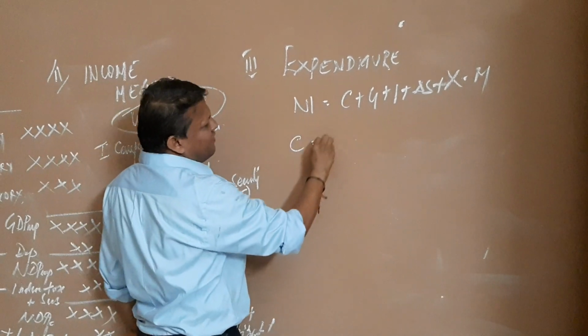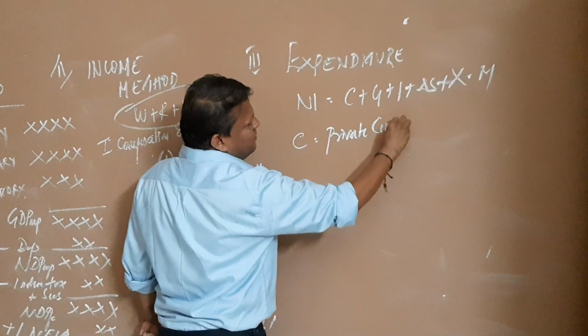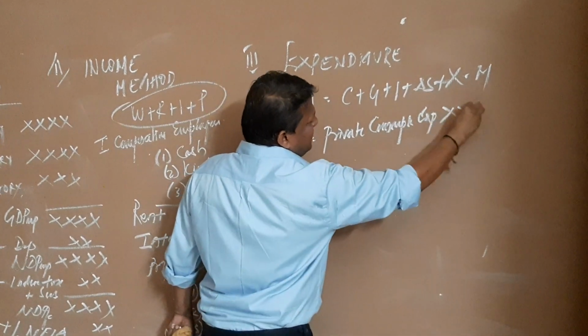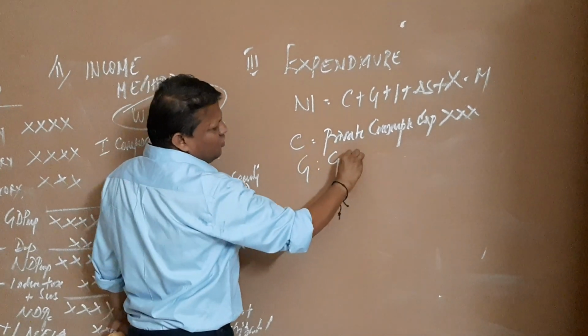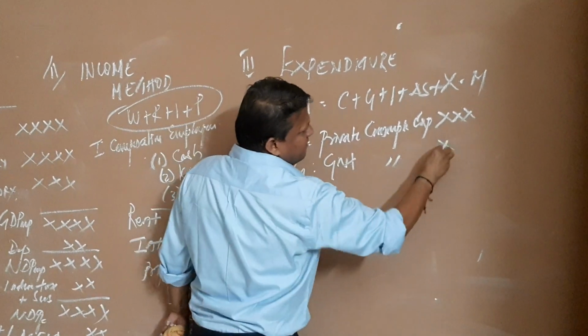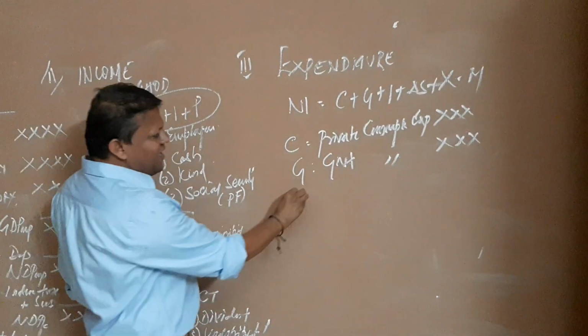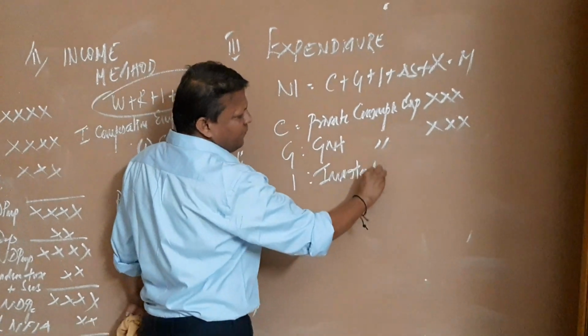C is equal to private consumption expenditure. So you have private consumption expenditure. You have government consumption expenditure. Of course, government also spends money on furniture, stationery, etc. Investment expenditure will also come.